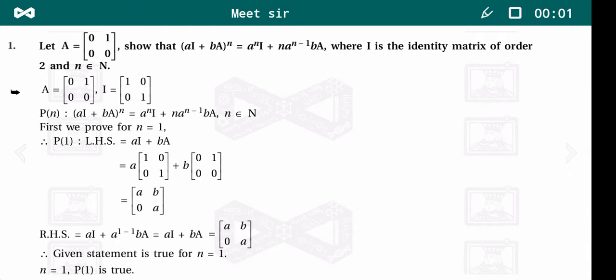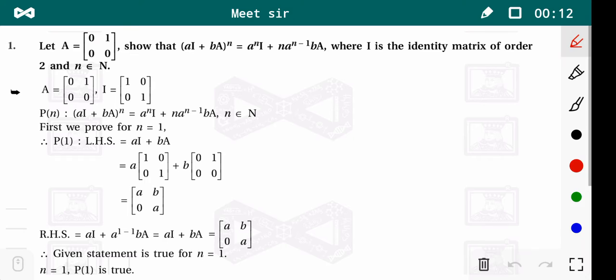Good morning friends. Today we will see exercise 3 of chapter number 3. In the first example, it says let A be the matrix [0 1; 0 0]. We have to show that (aI + bA)^n is the same as a^n I + n a^(n-1) b A, where I is the identity matrix of order 2 and n is some natural number.